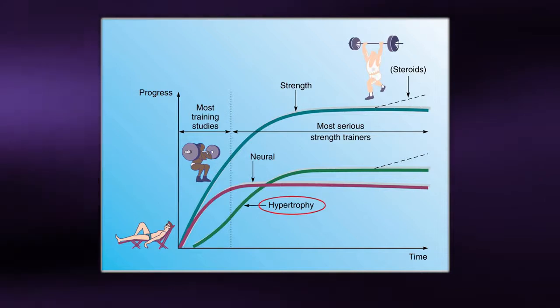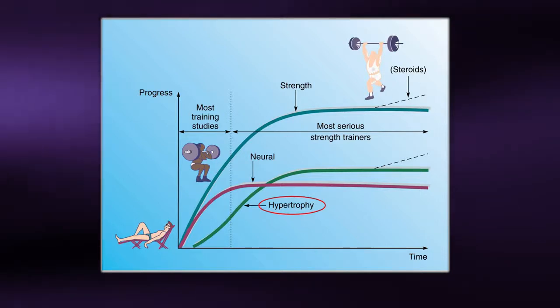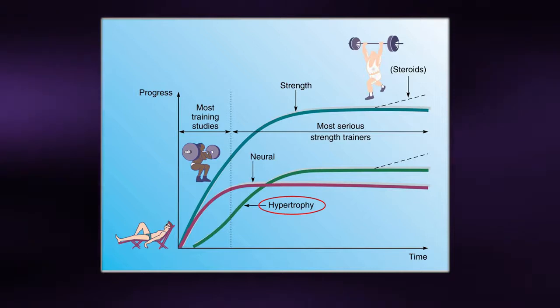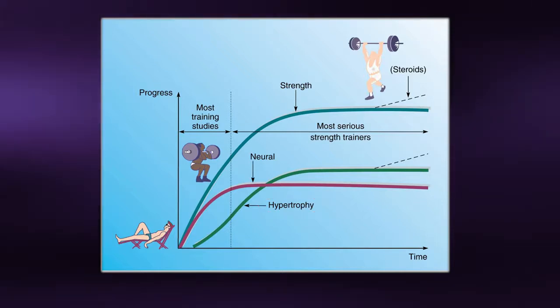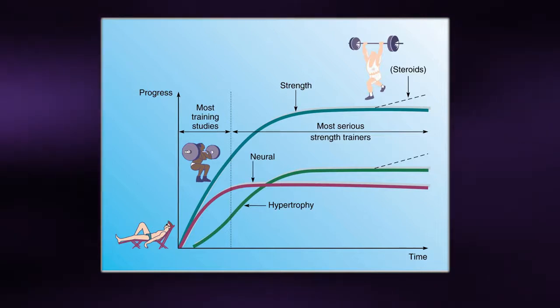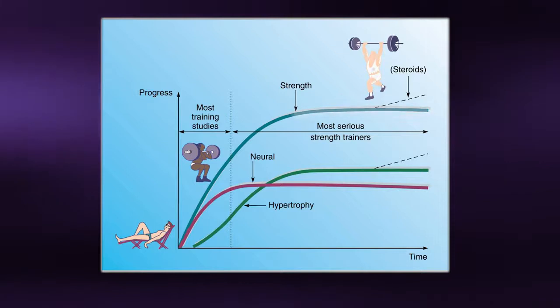Muscle hypertrophy is defined as an increase in muscle mass resulting from an increase in the cross-sectional area of muscle. This increase in mass and size is primarily due to an increase in muscle contractile proteins. Based upon your genetic makeup, the increase in muscle mass and strength will eventually plateau.